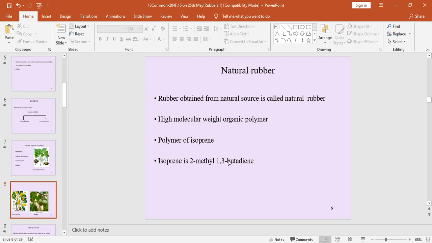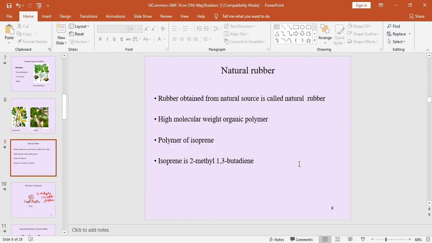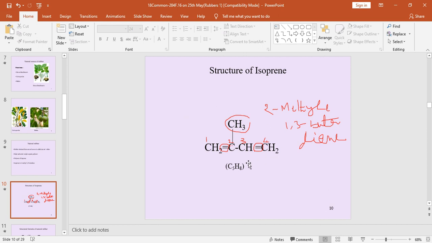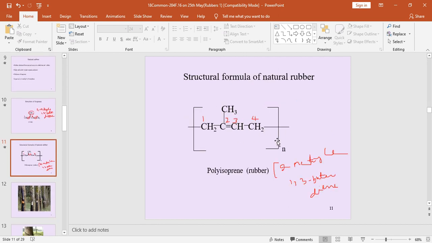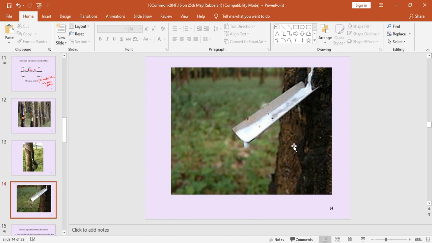Hevea brasiliensis, next Gutta-percha, Balata, these are examples of rubber trees. Natural rubber structure, already we discussed. Isoprene, next polyisoprene, it is an addition polymer. Next, some examples of rubber trees, close pictures.